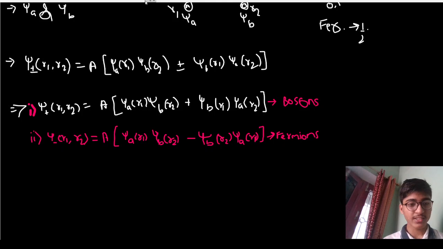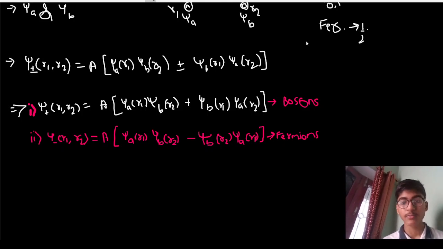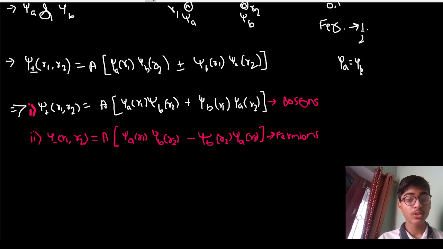Let's say we are saying that a is equal to b. It means the wave function psi a is equal to psi b. So this is a condition: both of their wave functions are the same, which means both of their states are the same. If we substitute this expression in our fermion wave function, you can see that psi a becomes psi b, and the two terms become identical.